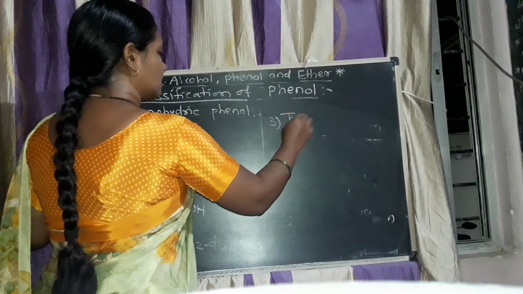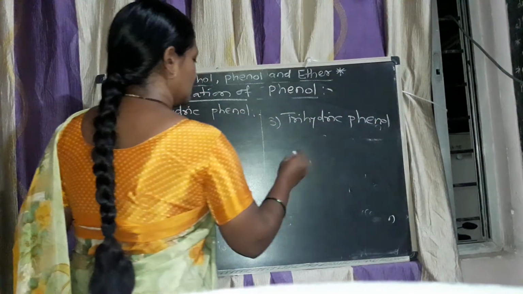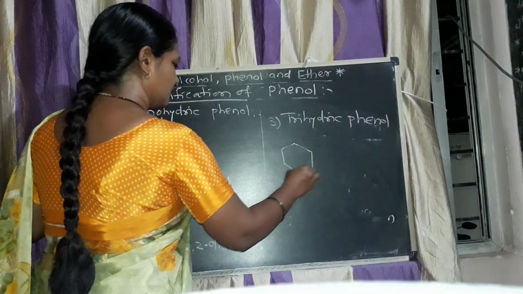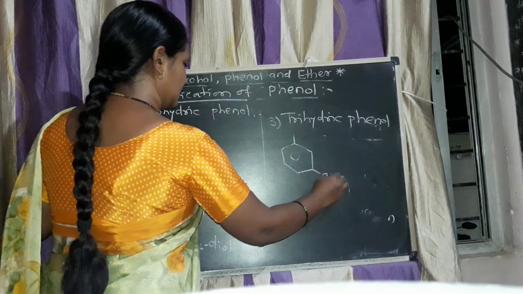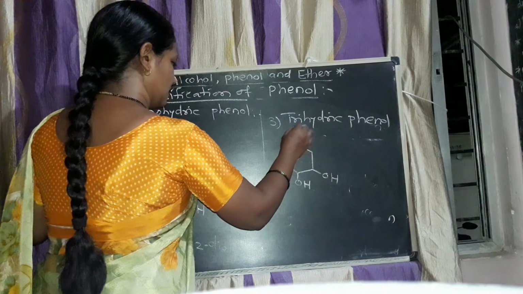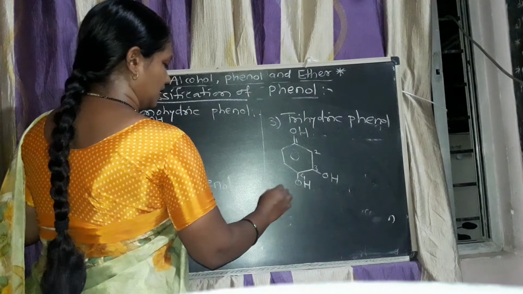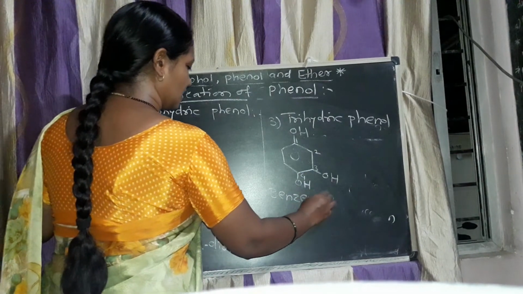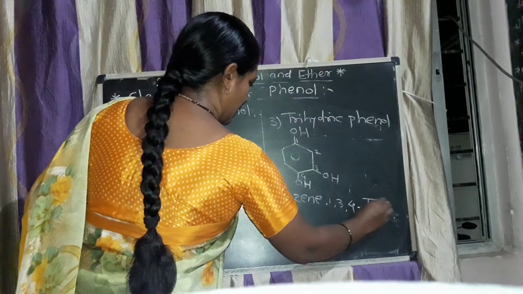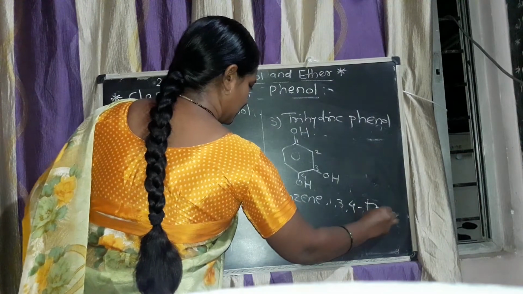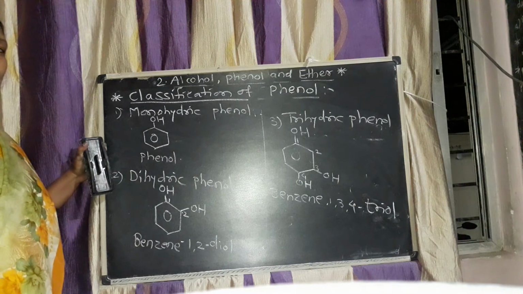Now third one, trihydric phenol, means in this one there are 3 OH groups. You can write the numbers, for example 1, 2, 3, 4. Therefore it is benzene-1,3,4-triol.